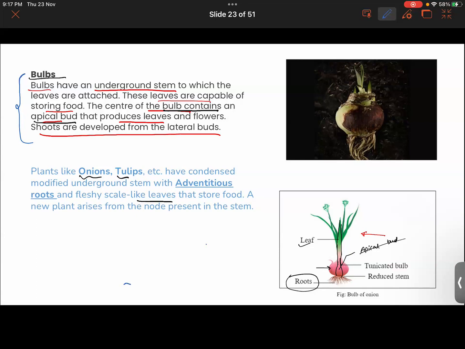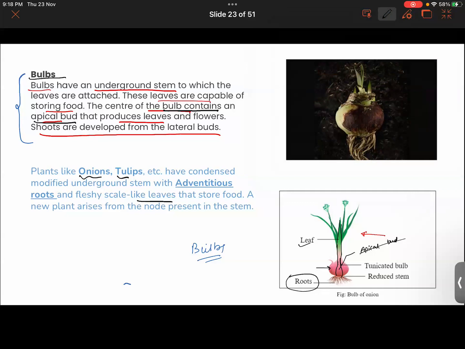My question was, in the case of the bulbs, like the example of onion, new plants were arising from which part of the plant? Which part of the onion was basically taking part in the vegetative propagation?